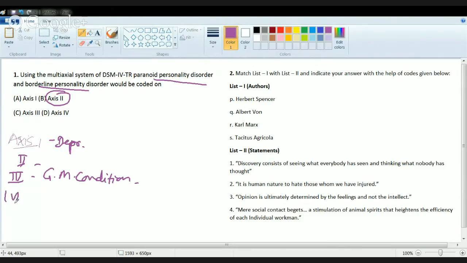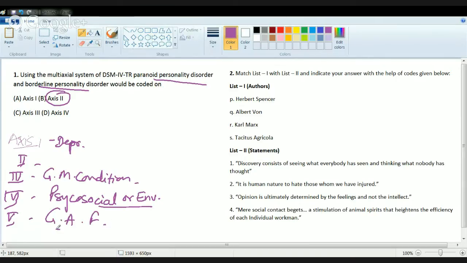Then you have axis 3 that talks about general medical conditions. You have axis 4 that talks about the psychosocial or the environmental effect, like loss of job or something like that. Then you have axis 5, which deals with general adaptability of functions, mainly for children below the age of 18 years. So these are the 5 axes that were described in DSM-4, that is, Diagnostic and Statistical Manual 4th. And the answer here would be axis 2 because it talks about paranoid disorder and borderline personality disorders.